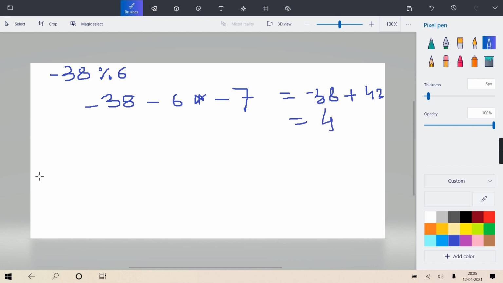Getting? But just check if the same thing I do in C. What do you say? What will be the answer? Does C initially consider this sign? Means does C simply find 38 modulo 6 and just put the sign of the first operand? Yes. So in C actually the remainder will be 2, no? What do you say? In C I am talking. 6 sixes are 36, remainder 2. Right? And will it just put the sign of the first operand?